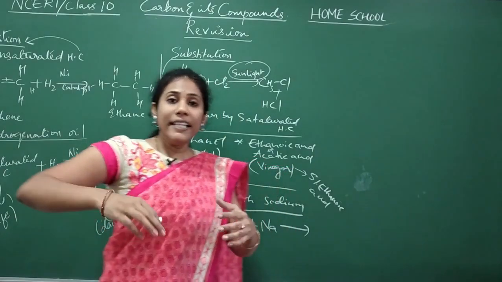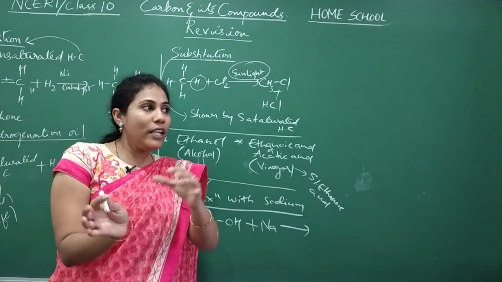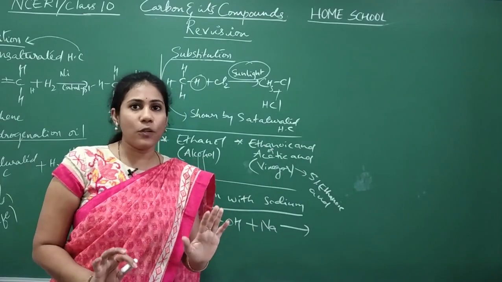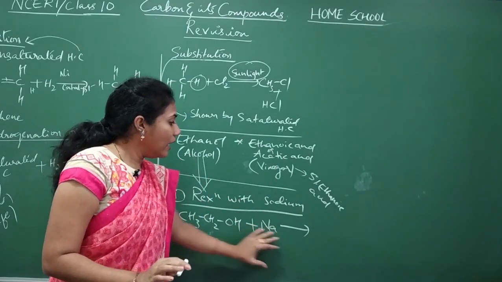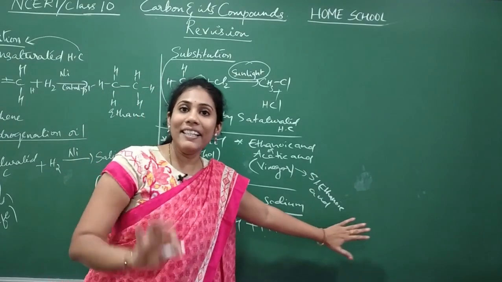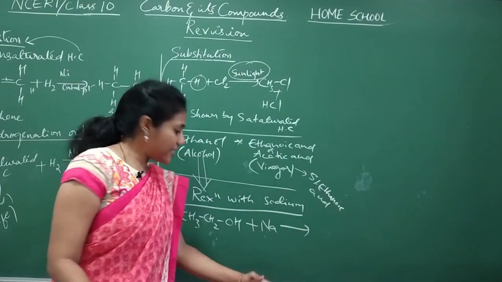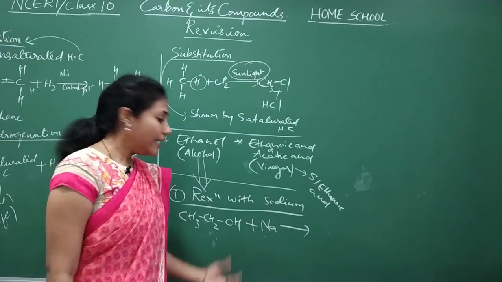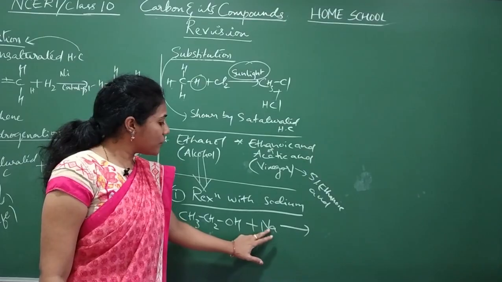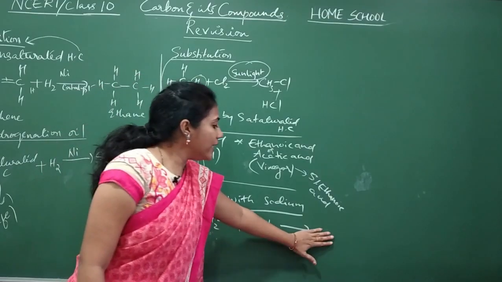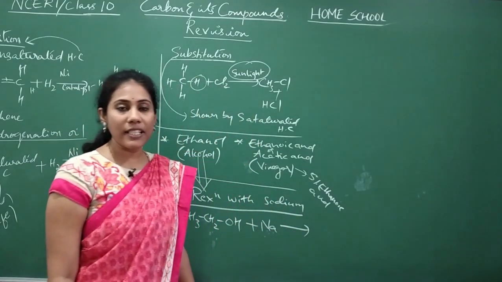We all know any type of acid will give hydrogen gas. Whenever acids react with a metal, what do you get? Salt and hydrogen gas. Same thing happens here. This is acidic in nature, so the moment it reacts with a metal like sodium, you will get salt and hydrogen gas.